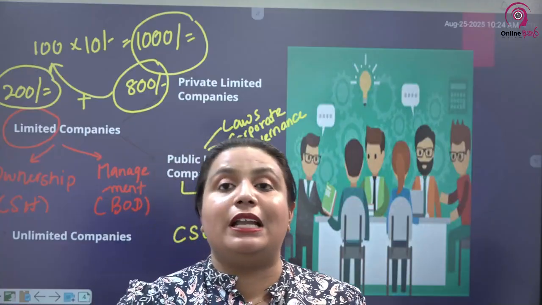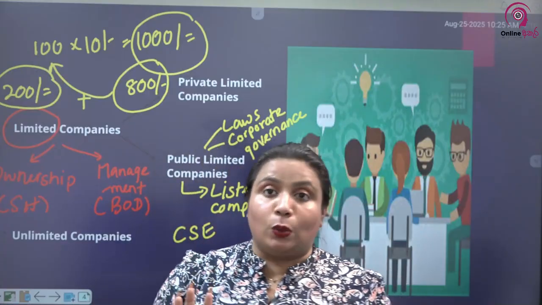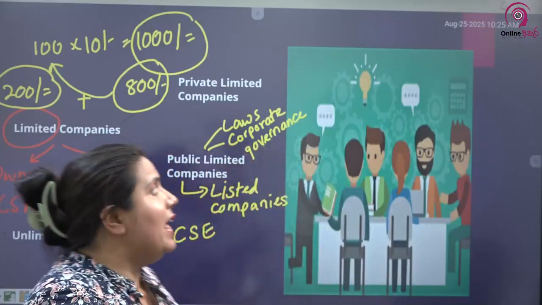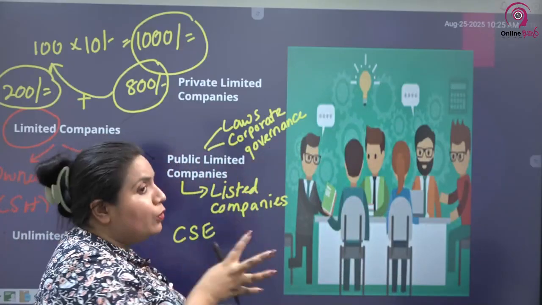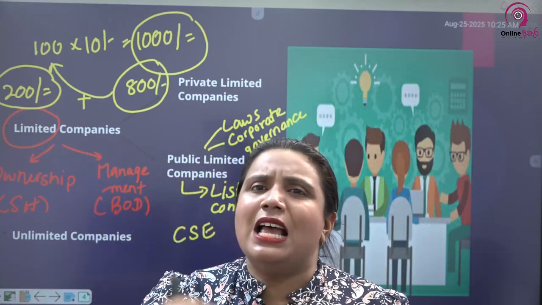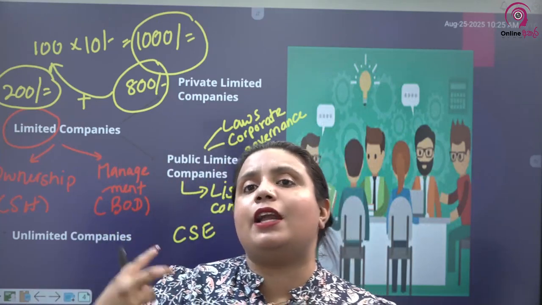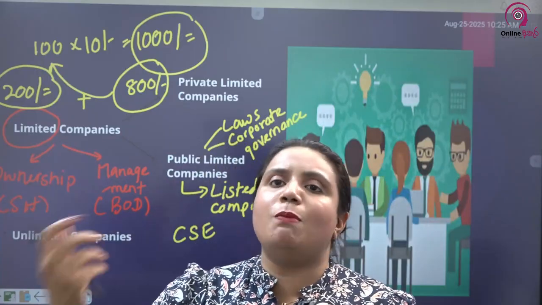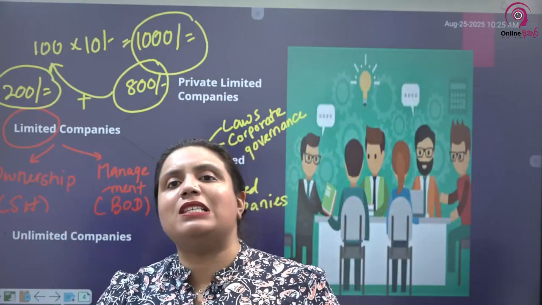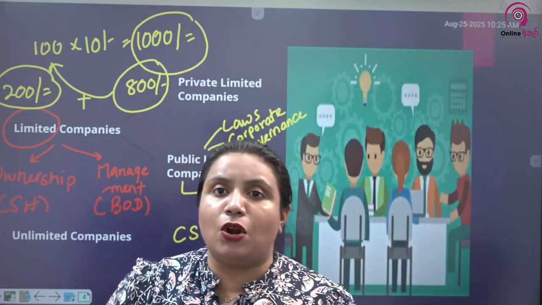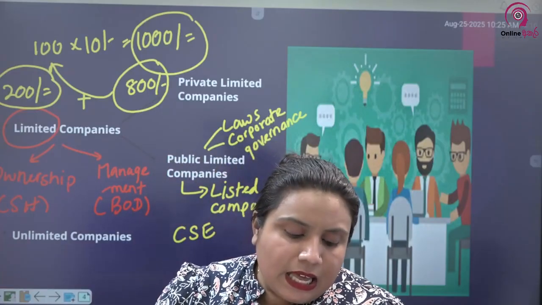Because as I told you earlier, with public companies it is not so. For public companies, for every minute detail, there are major laws, rules and regulations. But in private companies, it is not so, especially if the shareholders are in unanimous agreement. We let them do whatever they want, even with regard to major transactions in the company, because the public will not be affected by a decision of a private company.